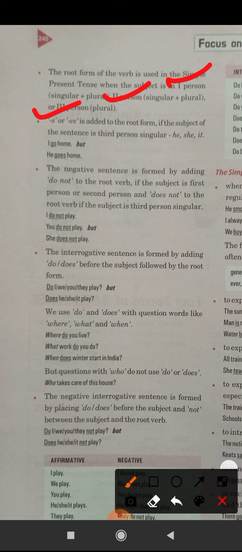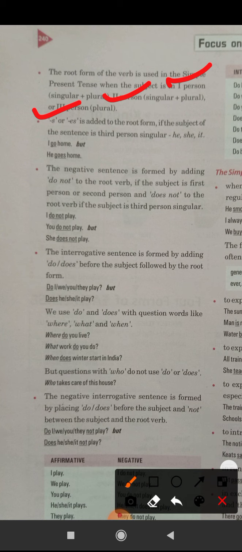First person is the speaker, second person is the listener, and the third person is the person about whom we talk. When there is third person singular, we add s or es, but when there is plural of the third person, like what is the plural of he, she, it? Yes, they. They is the plural of a third person.